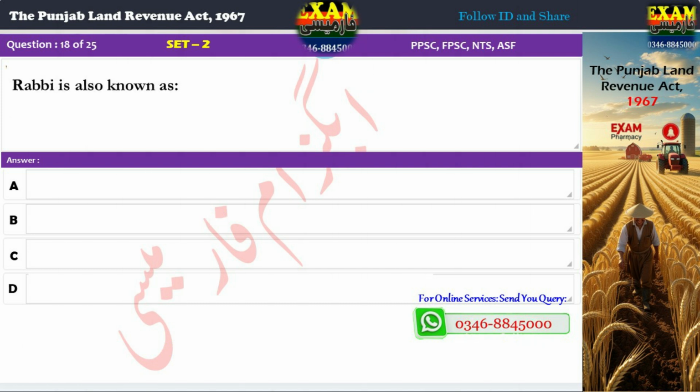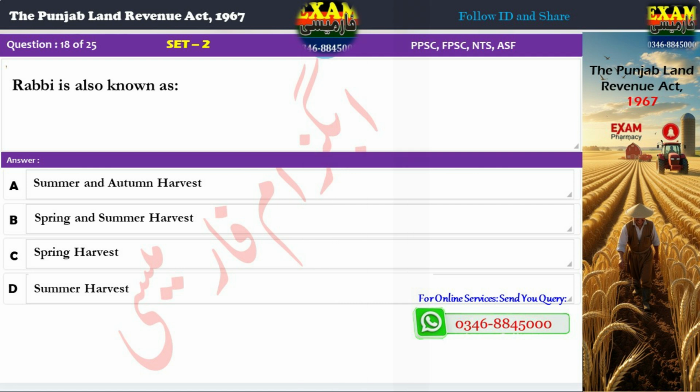Question 18. Rabi is also known as A. Summer and autumn harvest. B. Spring and summer harvest. C. Spring harvest. D. Summer harvest. Correct answer: C. Spring harvest. Explanation: The Rabi crop refers to crops that are harvested in the spring.